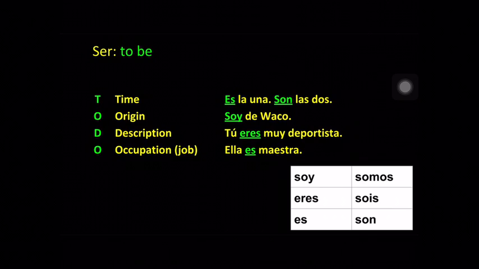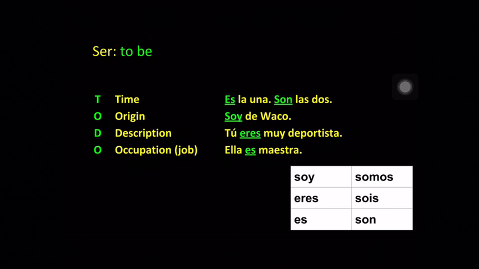Or if I ask you, ¿qué hora es? See, es is one of the conjugated forms of the verb ser. So that's why I'm using the verb ser, because I'm talking about time, or if you're talking about the date, like today is Sunday, hoy es domingo.